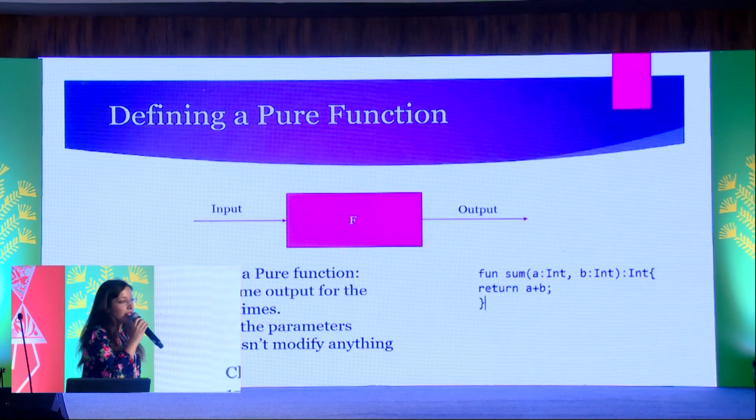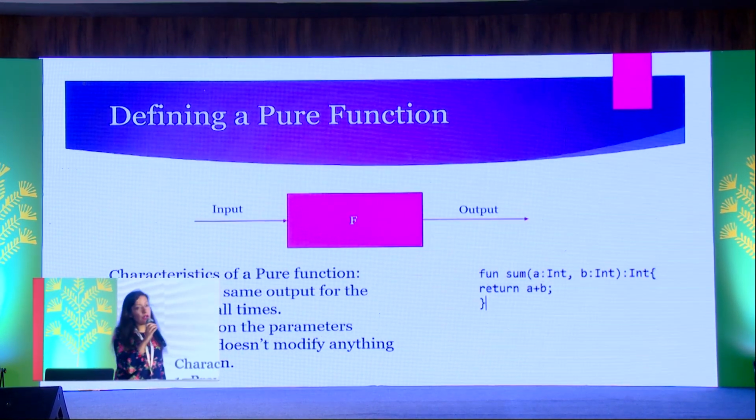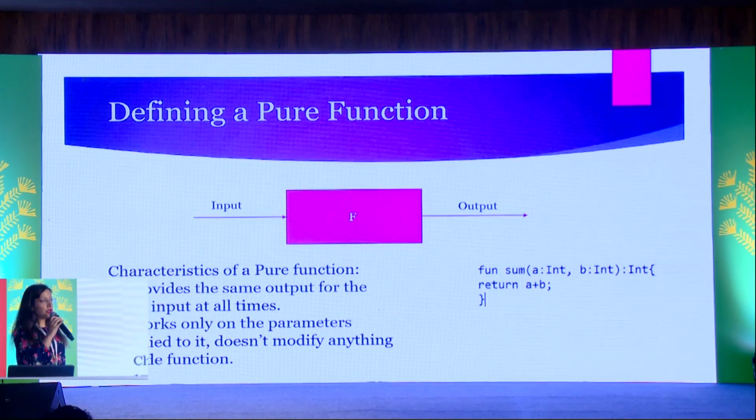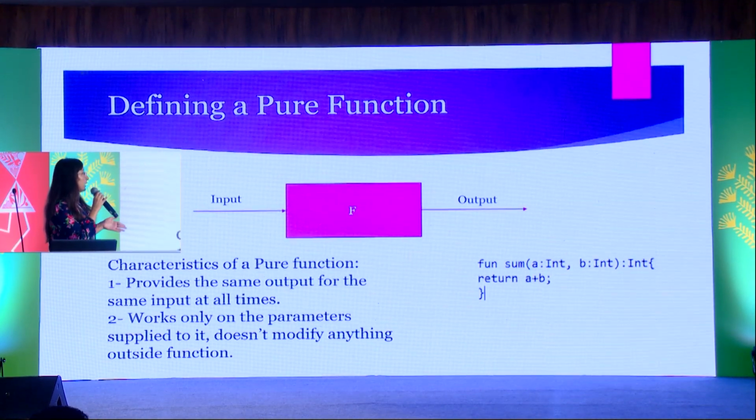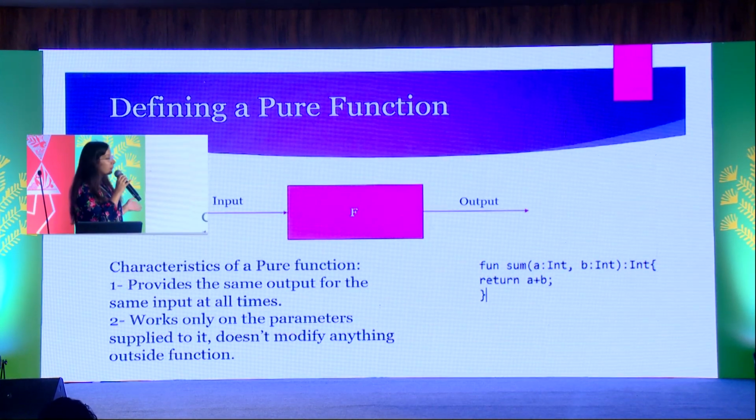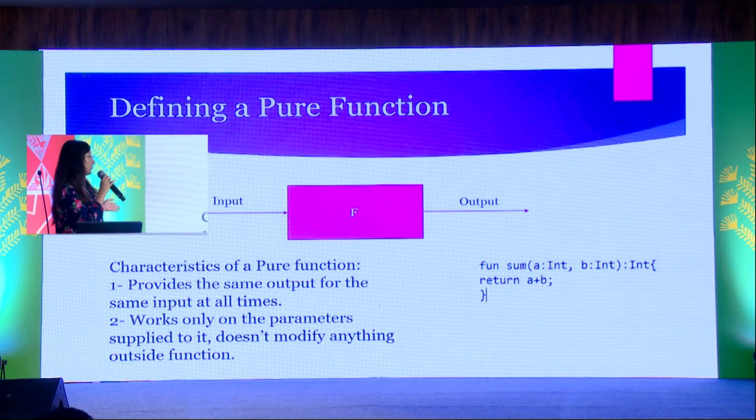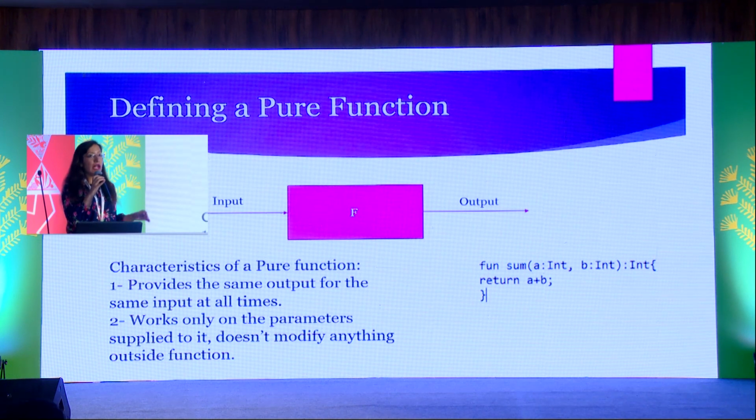So a key concept in functional programming is pure function. So with pure function, like a normal function, you take an input, you give an output. But there are some universal selling points that a pure function has. It gives the same output for the same input at all times. At t equal to 1, t equal to 2, t equal to 10, you will get the same output for the same input. Then second point is an important point that pure function focuses only on the parameters supplied to it. It does not work on anything outside of the function.